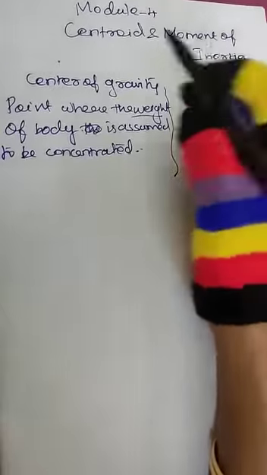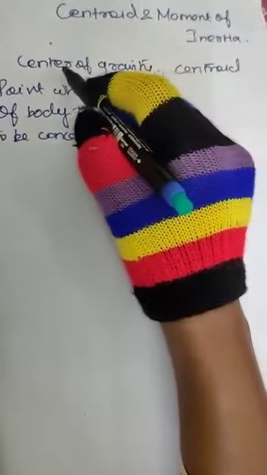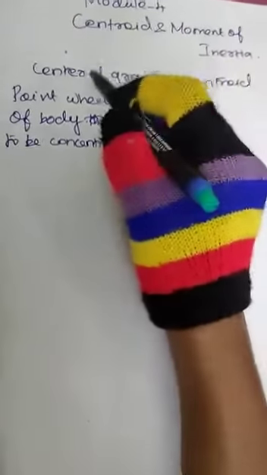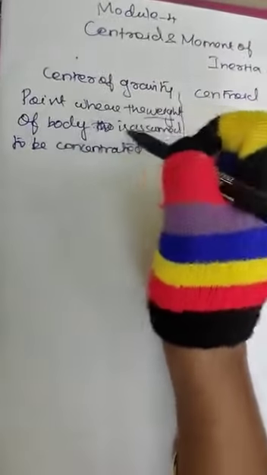Then why do we need to study them separately? We need to study them side by side only. Some people will have a misconception, a misunderstanding, with respect to center of gravity and centroid. So center of gravity means what? It is the point where the whole weight of the body is assumed to be concentrated.